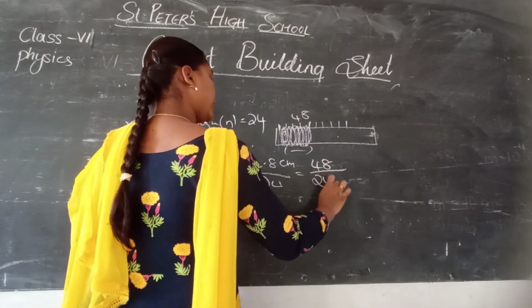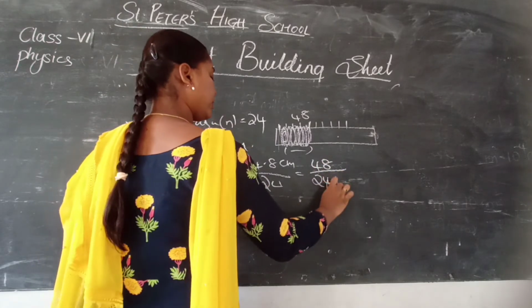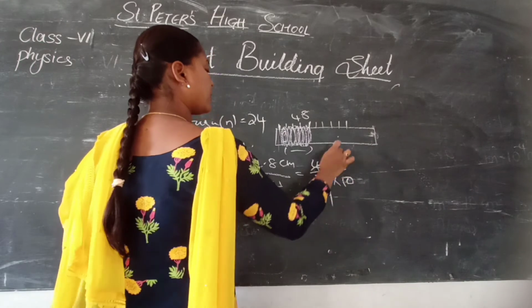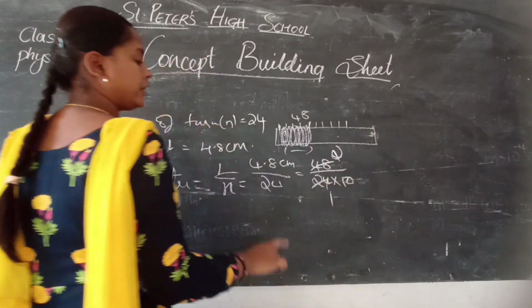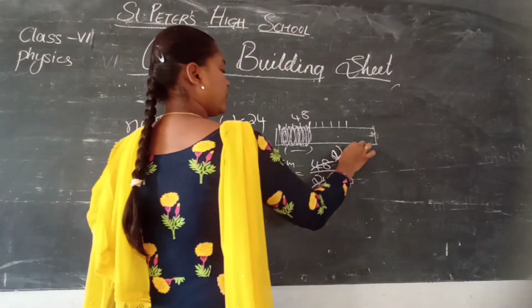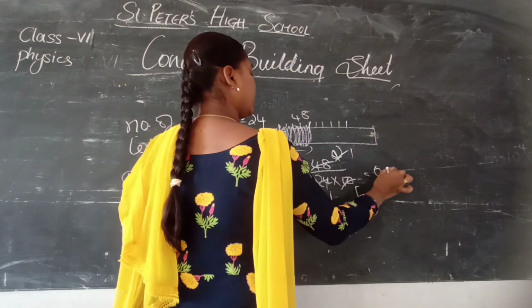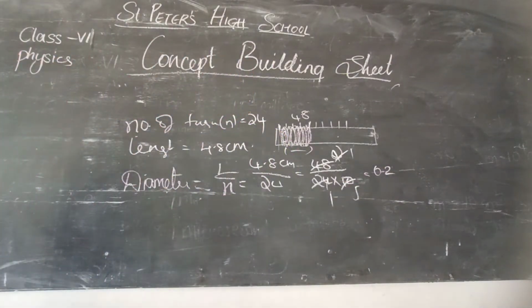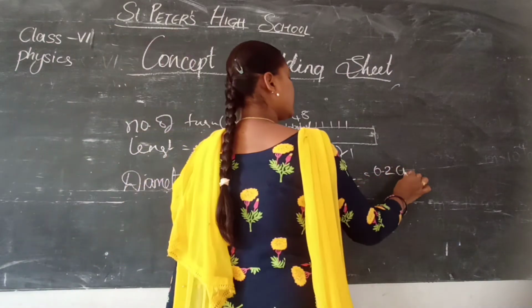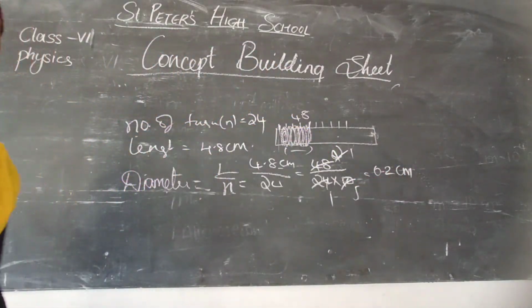48 by 24 into 10. 2 1s are 2, 2 5s are 10. Here you will get 0.2. That means as it is in centimeters, 0.2 centimeters is the diameter of the pencil.